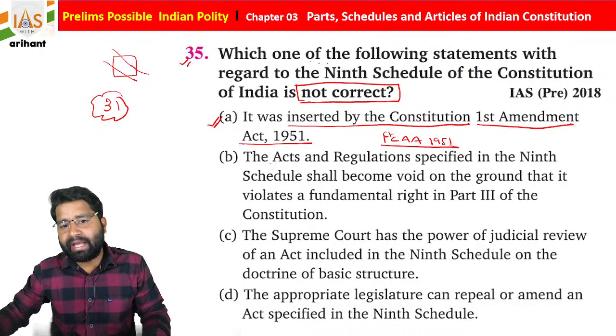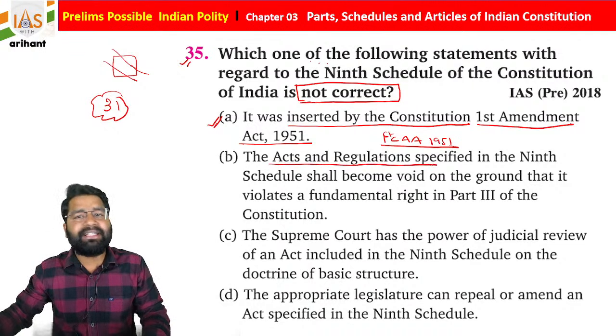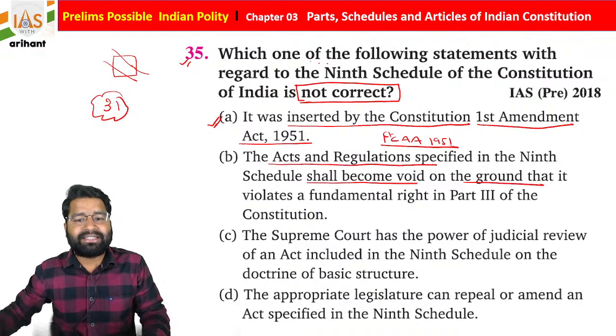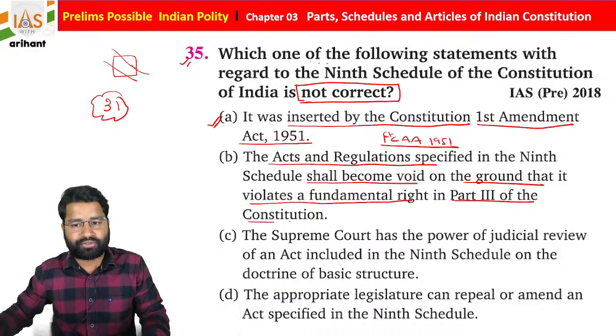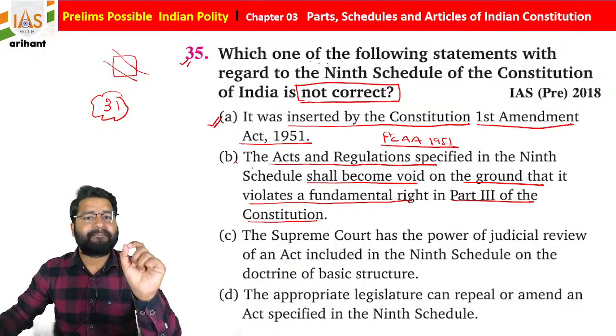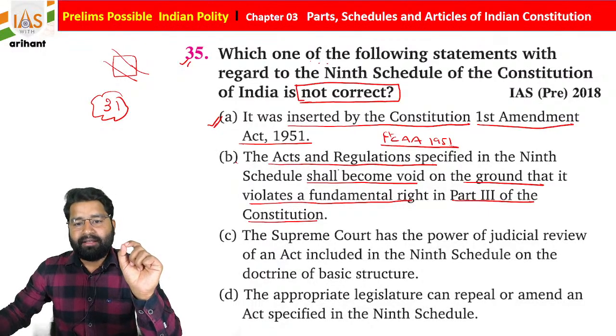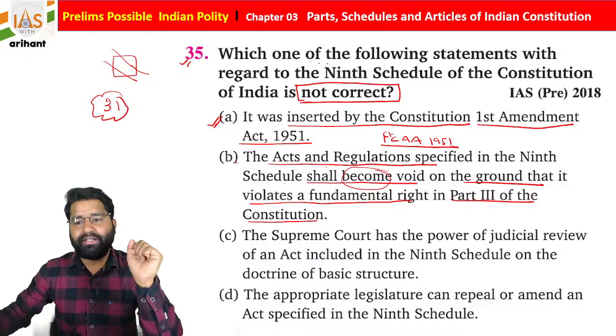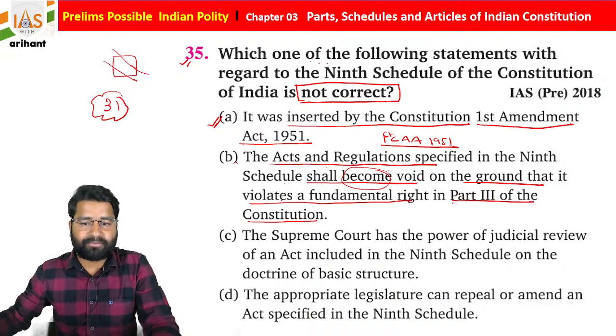Now, the option says acts and regulations specified in the 9th schedule shall become void on the ground that they violate a fundamental right in Part 3 of the Constitution.